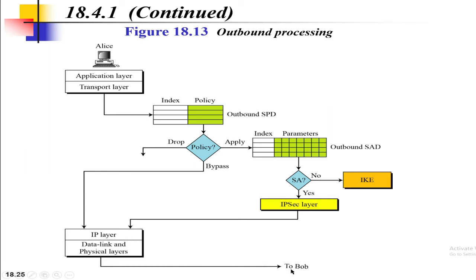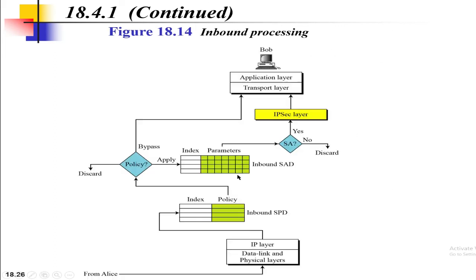Okay. If the outbound security association is not established yet, then the internet key exchange protocol is called to create an outbound and inbound security association for the traffic. Okay, this is the outbound processing. Next is the inbound security policy database. So when a packet arrives, in that case the inbound security policy database is consulted.